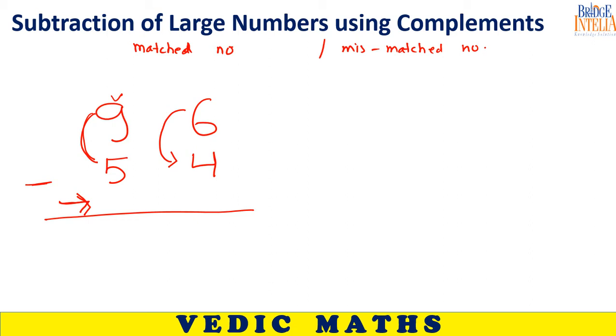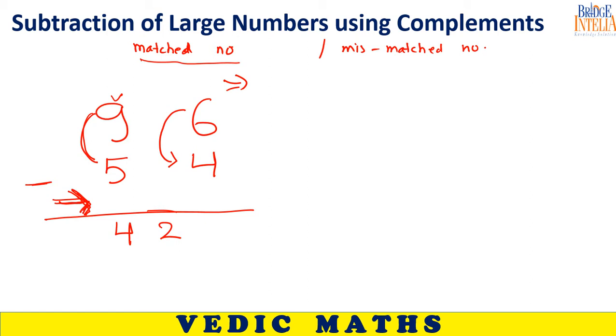So please understand, 9 is greater than 5, 6 is greater than 4. So everything here is matched. Very comfortable. So even if by mistake you move in this direction, you will reach the correct answer. 9 minus 5 is equal to what? 4. 6 minus 4 is equal to what? 2. So even if you move in this direction, you can find the answer very easily.